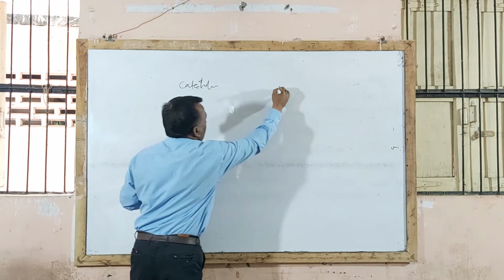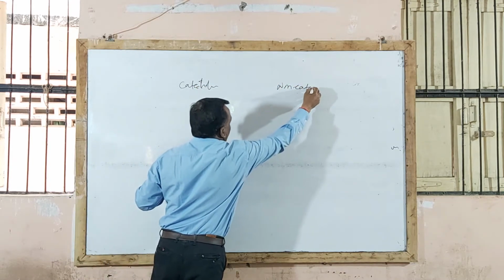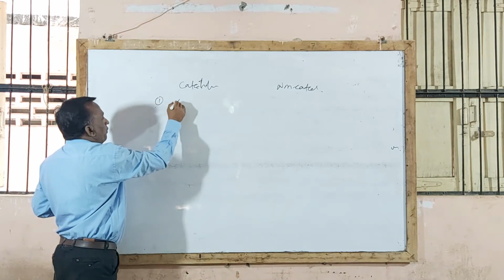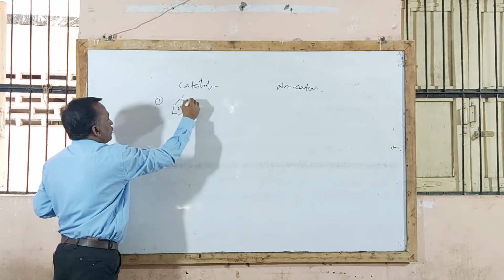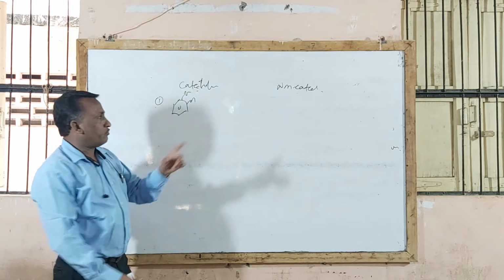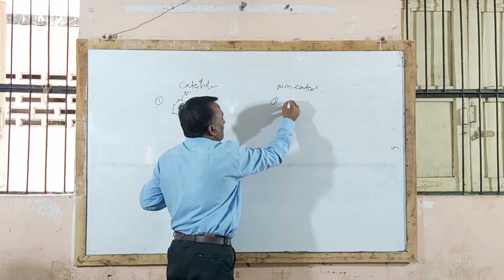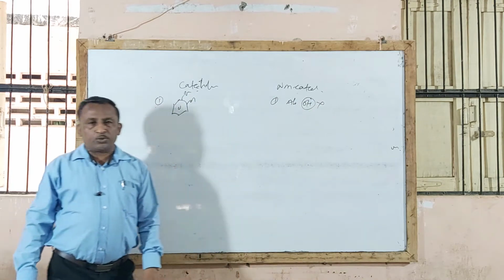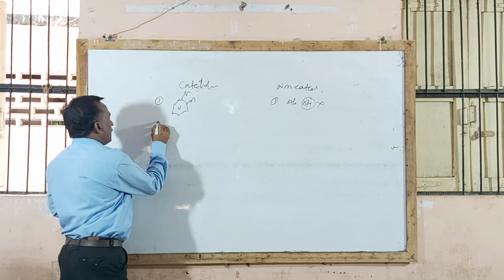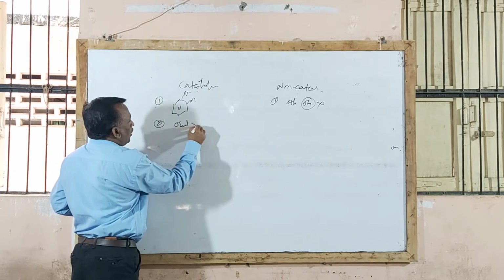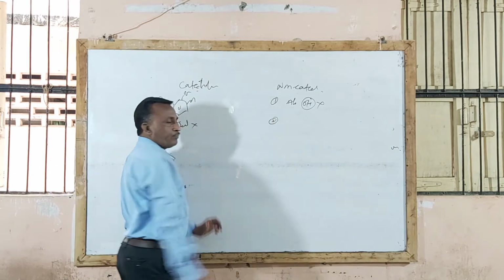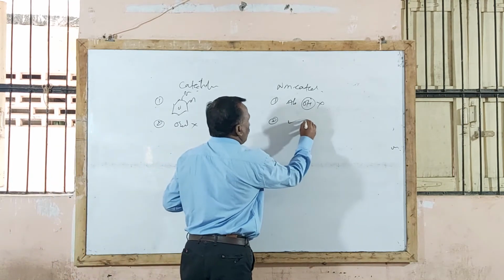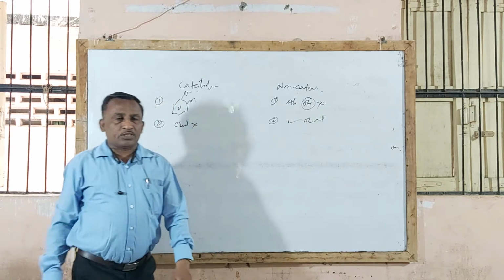Already we completed under definition the difference between catecholamines and non-catecholamines. Catecholamines are those compounds containing a benzene ring with OH substitution in the third and fourth position, while in non-catecholamines there is an absence of hydroxyl group substitution in the third and fourth position. Another difference is that catecholamines are not effective by oral route of administration because they are metabolized by MAO and COMT enzymes, while non-catecholamines are effective by oral route of administration.